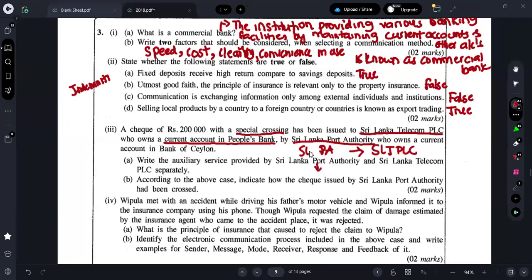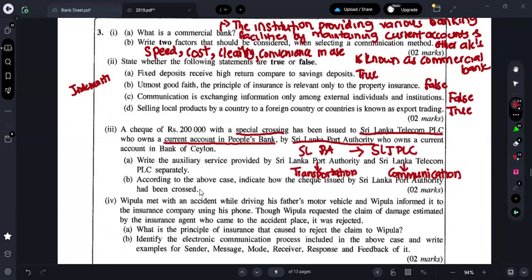So out of these four, Port Authority is related to what? Transportation. What about Sri Lanka Telecom? Is it transportation? No. Is it insurance? No. Is it banking? No. Is it communication? Yes, right. Sri Lanka Telecom is related to communication.